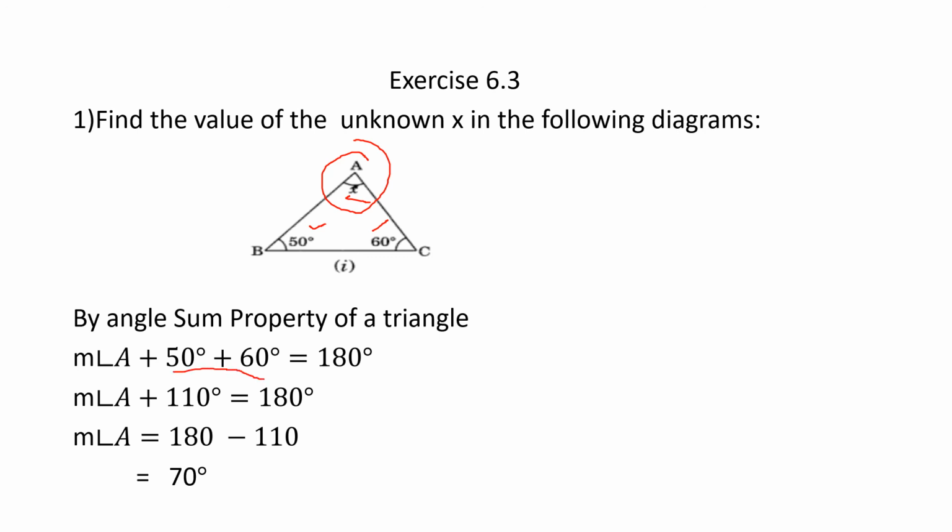Now 50 plus 60 is 110 degrees. Then bring this 110 to the right hand side, so it becomes minus. So 180 minus 110, you are getting the answer 70. So this is x. So we got x is equal to 70 degrees. Here we are applying the angle sum property. Understood, children? It's very easy, right? So let's see one more example problem.